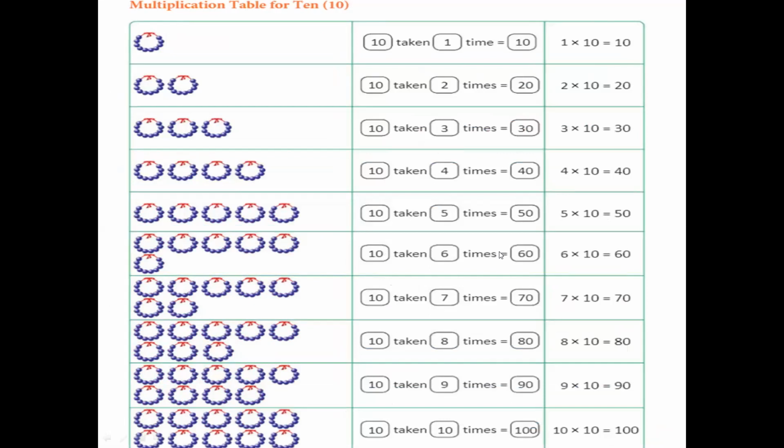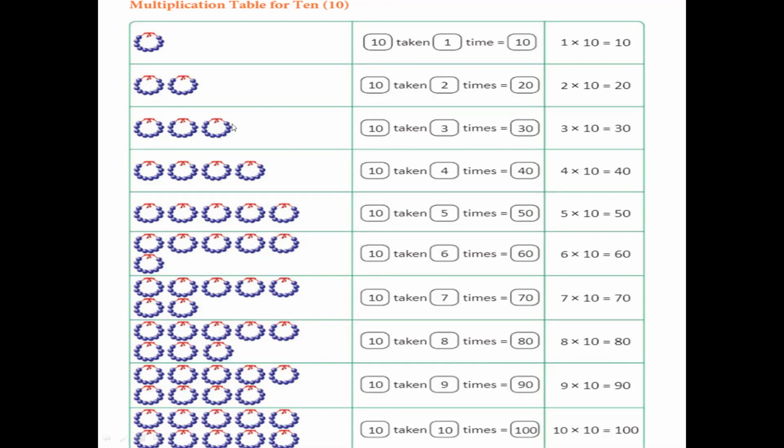Now the multiplication table for 10. Okay, children. So in one necklace, how many beads do we have? 10 beads. When we take only one necklace, it will be 10 into 1, it will be 10. When we have two necklaces, and in each necklace we have 10 beads, so 10 plus 10, 20.